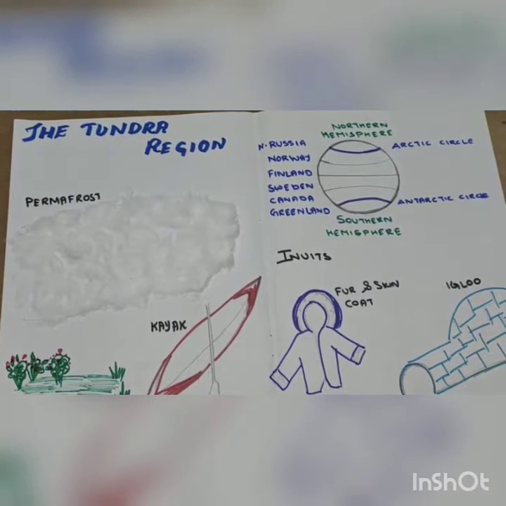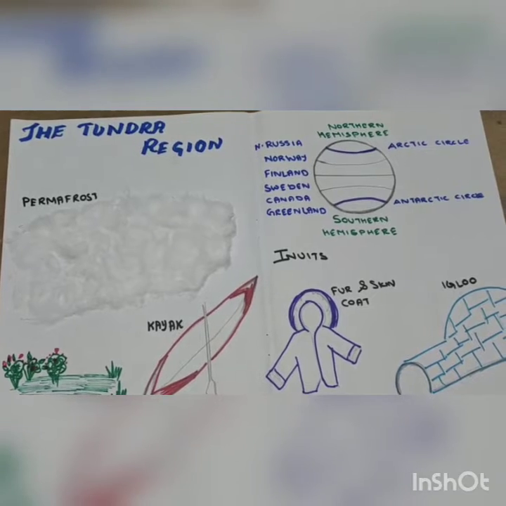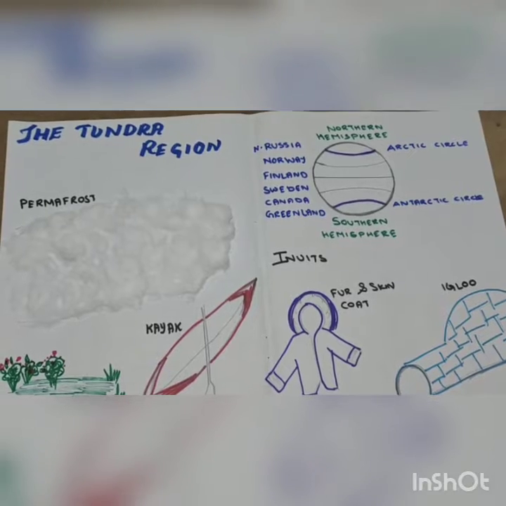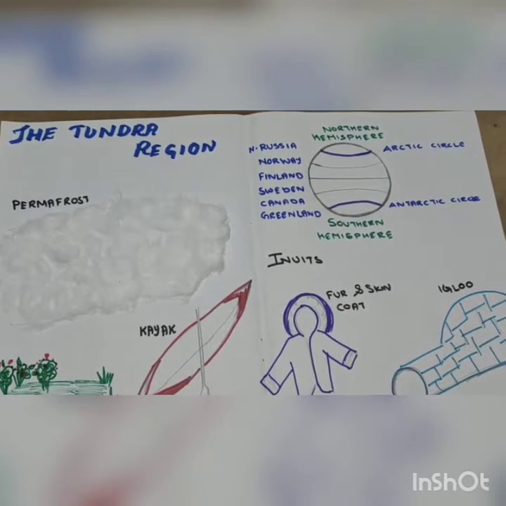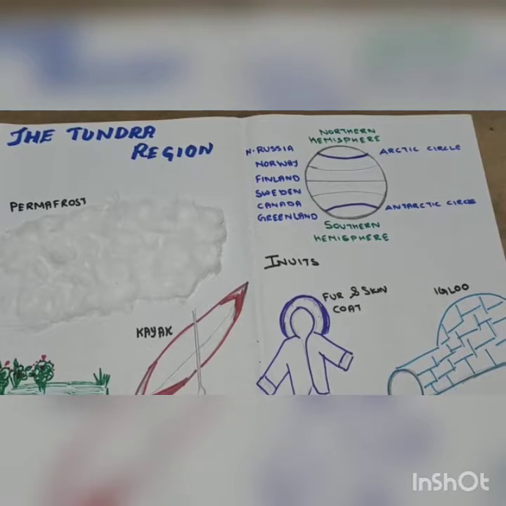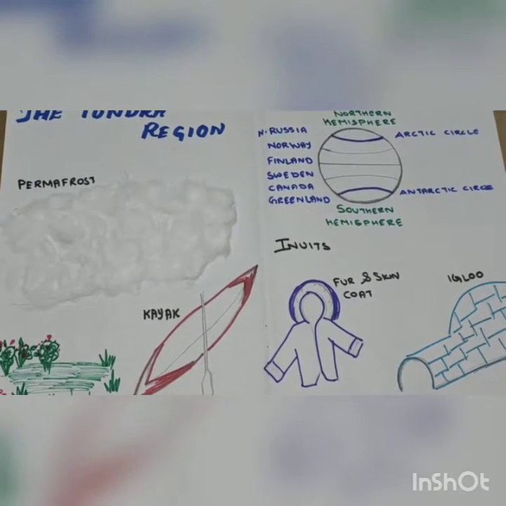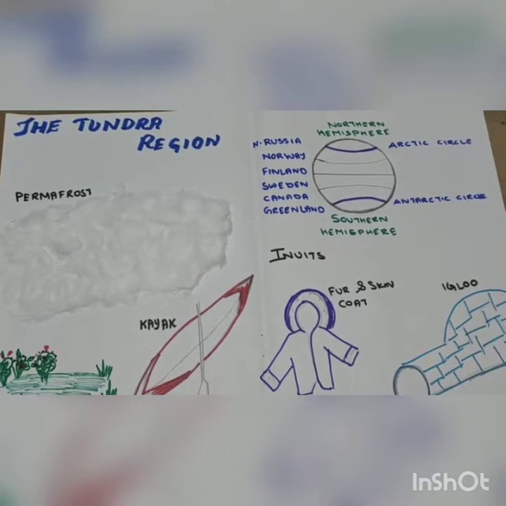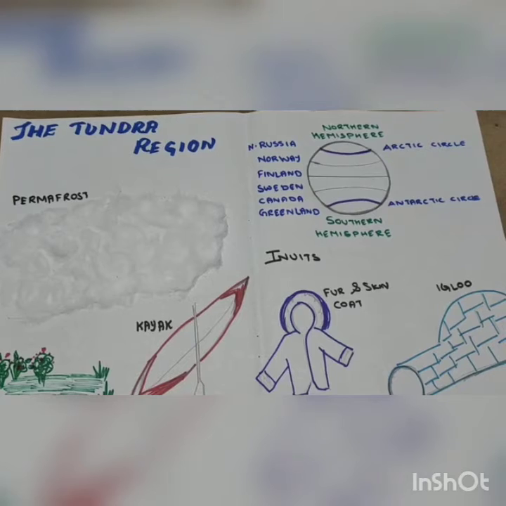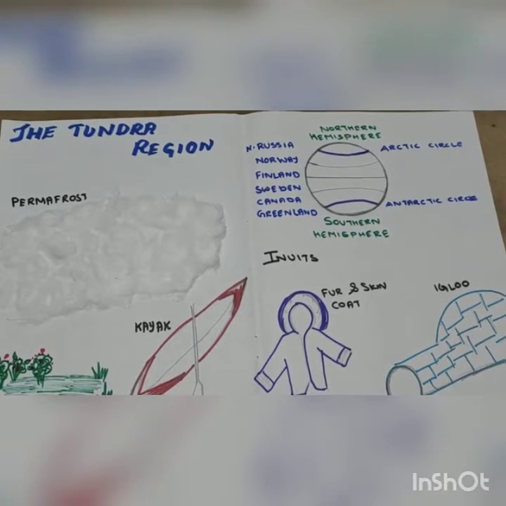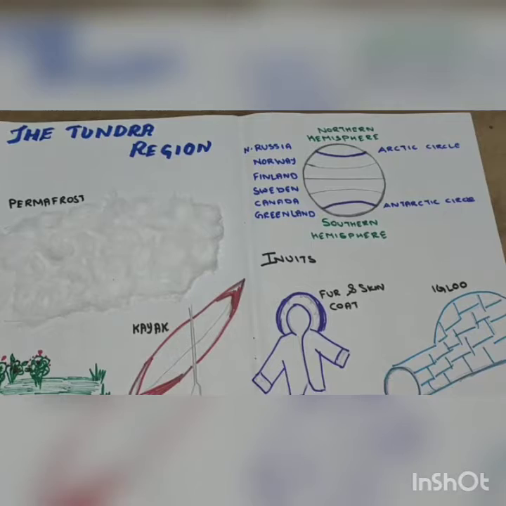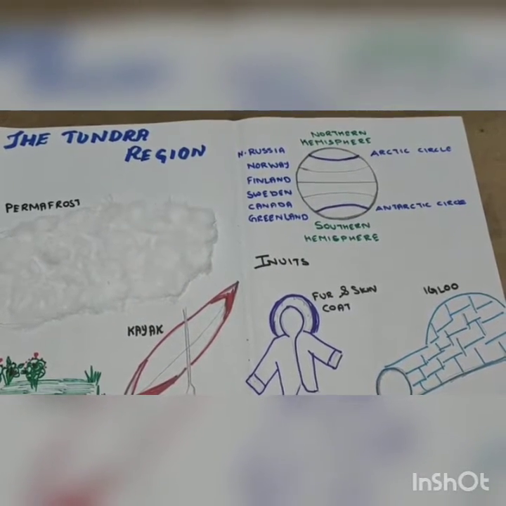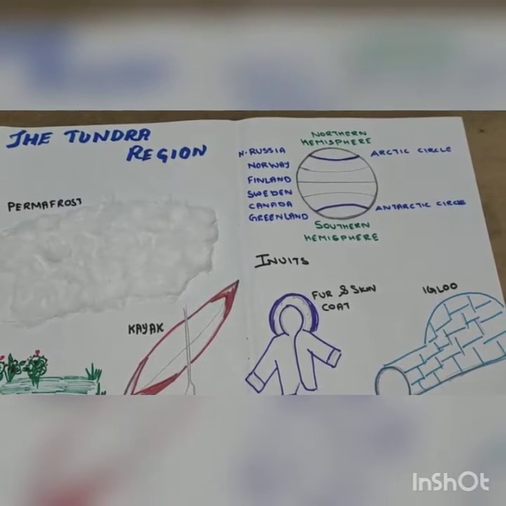Before we start with today's chapter, let us have a small recap of what we learned in our previous chapter. We had learned about the climate, the factors that determine our climate, and why there are changes in the climate. Now coming to the Tundra region, we are going to learn about the countries located in the Tundra region, and about the vegetation, the life of people and the animal life in the Tundra region.